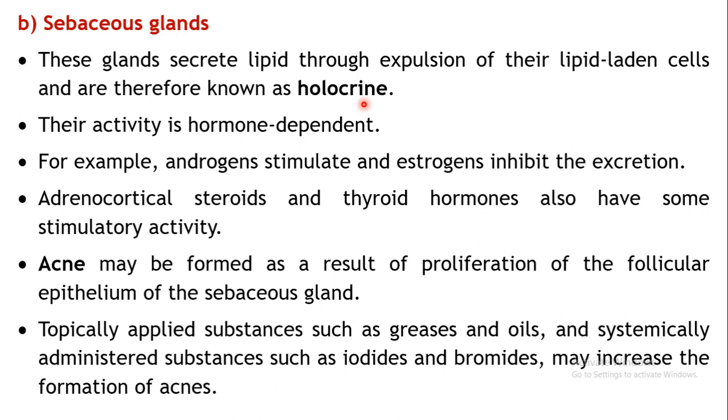Their secretion is under the control of several hormones. For example, androgens stimulate the secretions of the sebaceous glands, whereas estrogen inhibits the secretion. Apart from these, adrenocortical steroids and thyroid hormones also have a stimulatory action, that is they enhance the secretory action of the sebaceous glands.